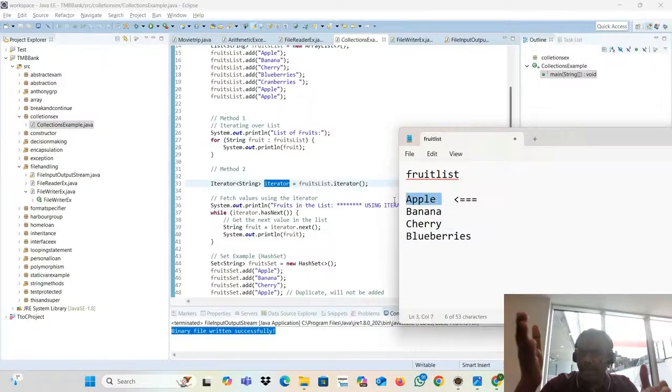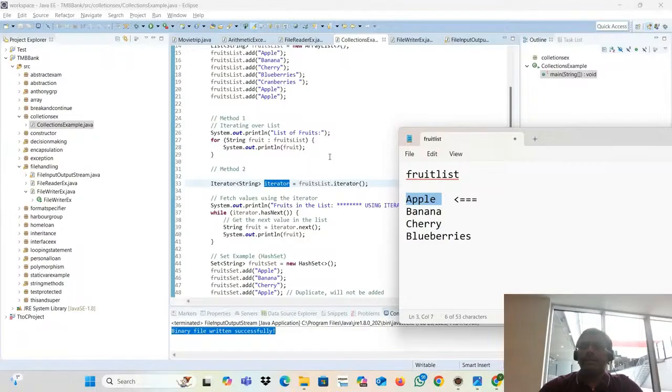Same stuff as the enhanced for loop we saw, but the iterator has special methods: hasNext and next. The enhanced for loop doesn't have any special method. So if you want to use hasNext and next, you have to pass the list into the iterator and then use these methods.